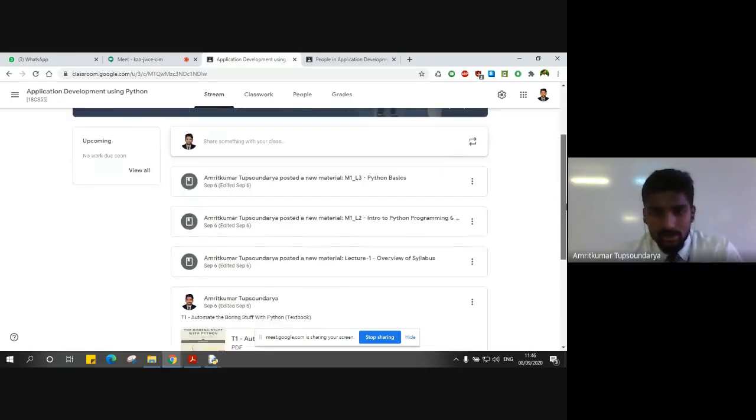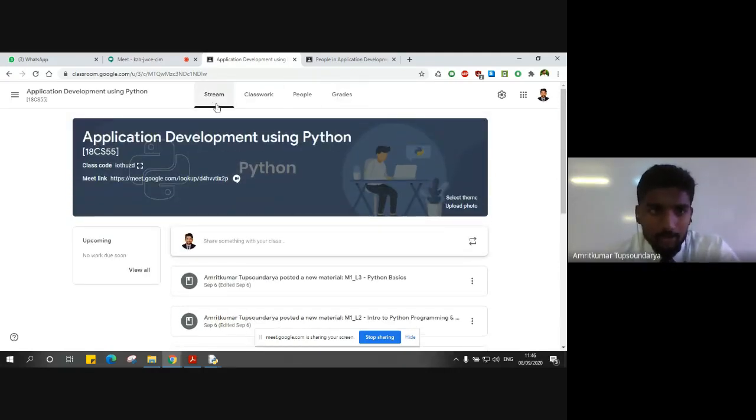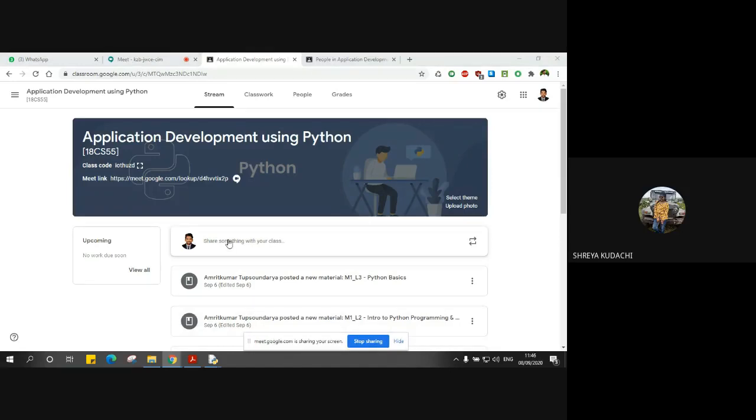So as you can see, there are a few tabs up top here. There is stream, there is classroom, there is a tab for people and grades. First, let me confirm, is the Google Classroom screen visible to you all? Are you on the same page? Okay.